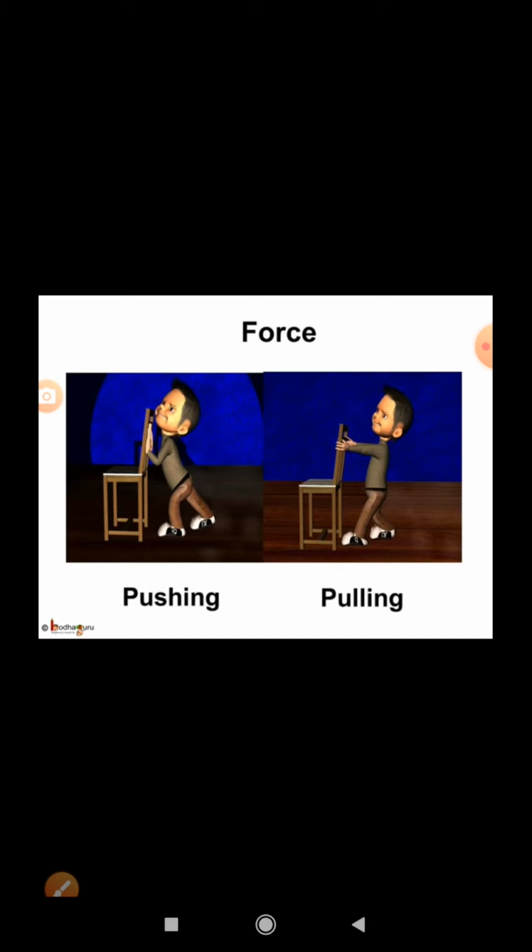Force is needed to pull or push something. For example, you cannot push a ball without using force. To move a light object like a pencil when you do writing, you have to use less force. And to move a heavy object like a table, you have to apply more force.